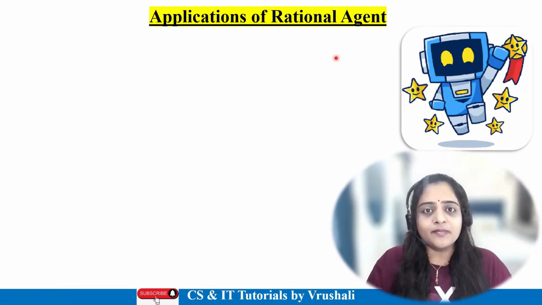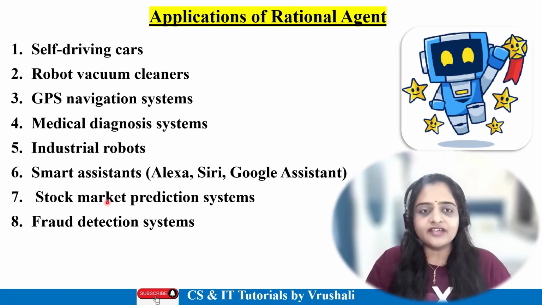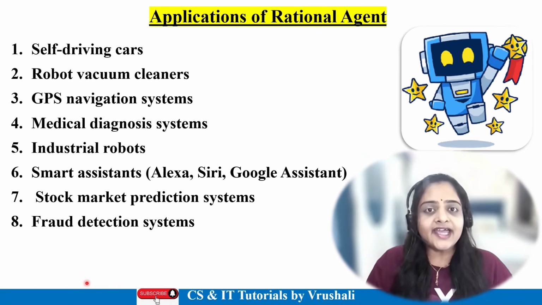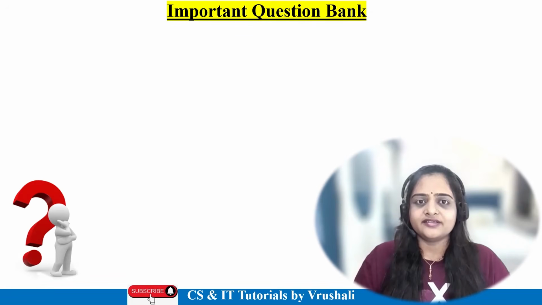Now, there are some applications of rational agent. Like we have already discussed, all AI integrated applications are called rational agents, like self-driving cars, robot vacuum cleaner, GPS navigation system, medical diagnosis system, then industrial robots, Alexa, Siri, Google Assistant, stock market prediction, and fraud detection system. Everywhere, in every sector, every domain, the AI concept is used. And all these operations are performed by the rational agent.